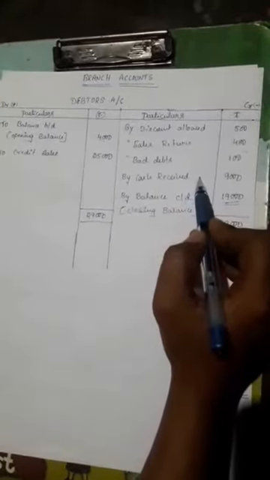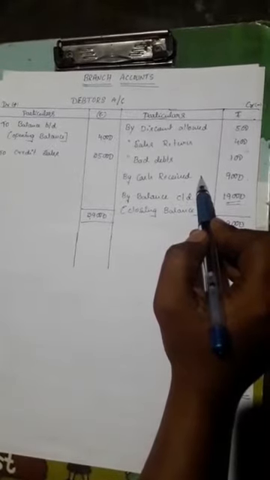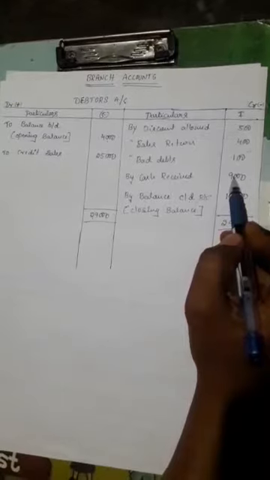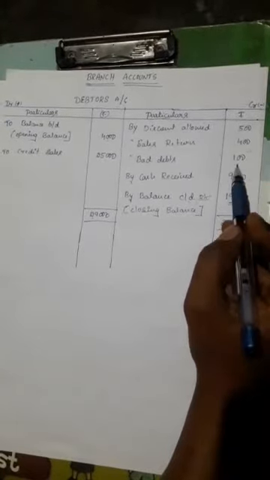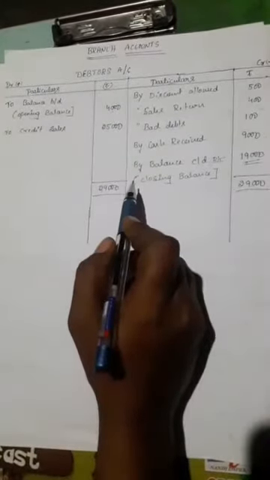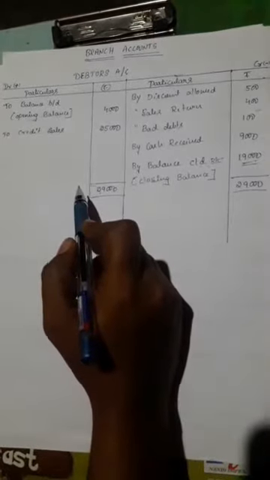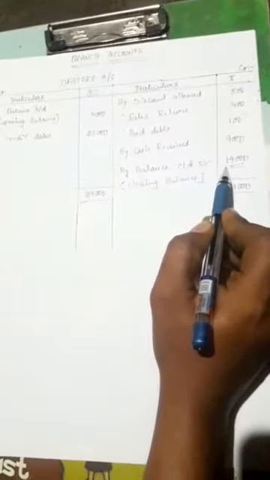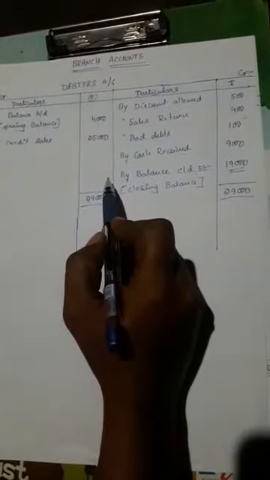These four items will be a decrease in the debtors, because it is deducted from the debtors account. That's why to treat it in the credit side we will total it. First we total whichever side is higher, debit side or credit side. The debit side is higher, so the credit side is now the balancing figure. We find the balancing figure.